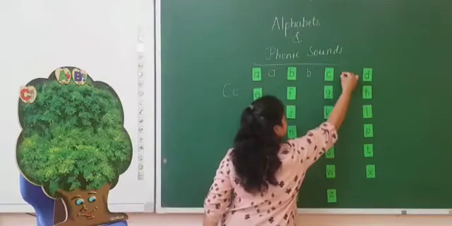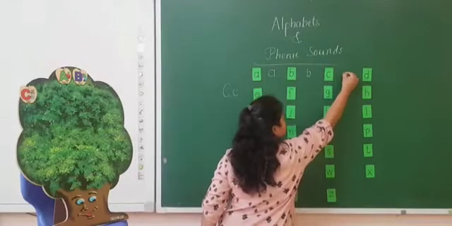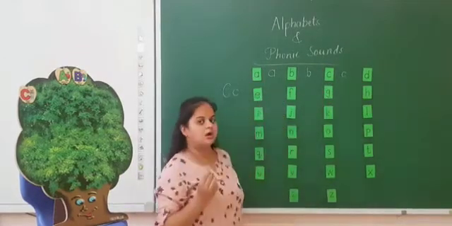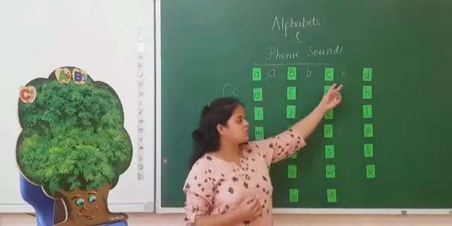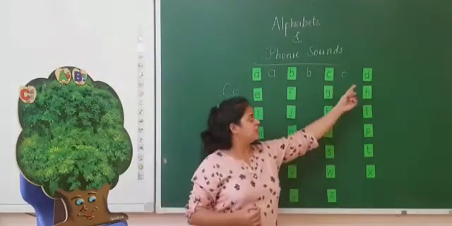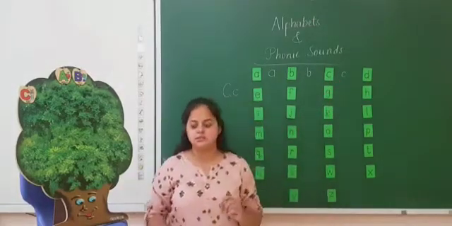So here we will write the small c and K. It sounds K.